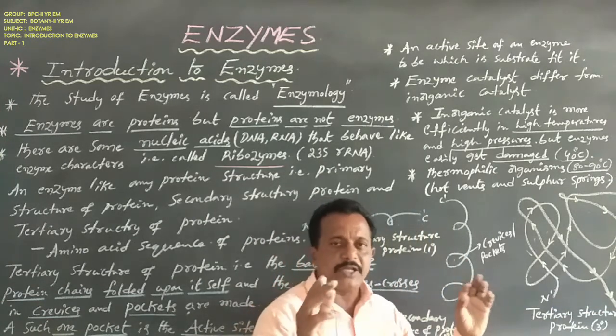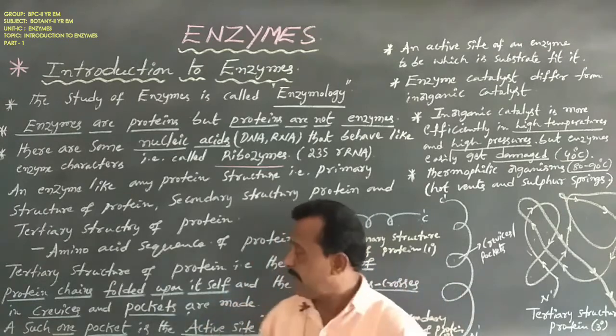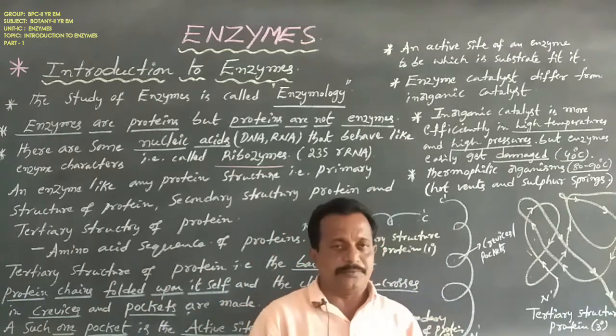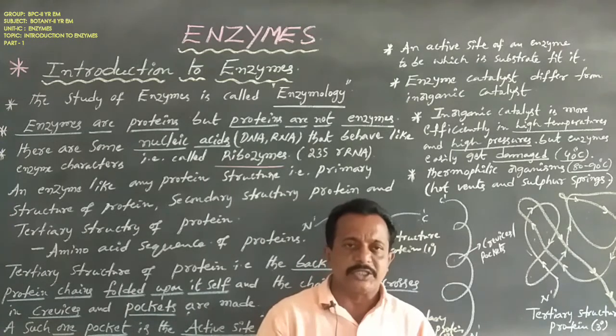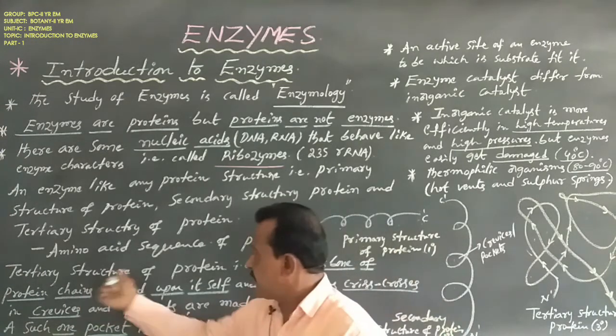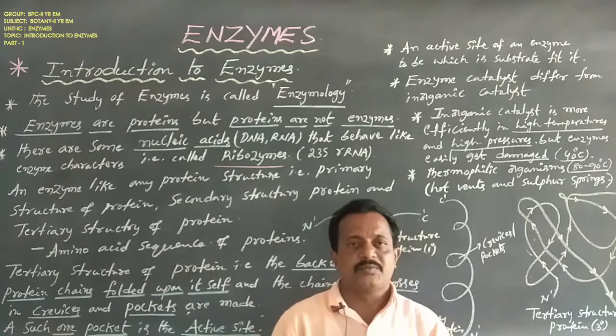The best example of enzyme structure is the tertiary structure of protein.